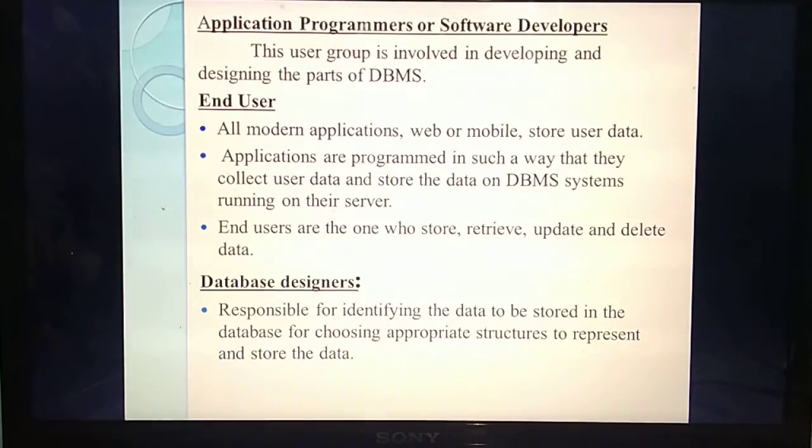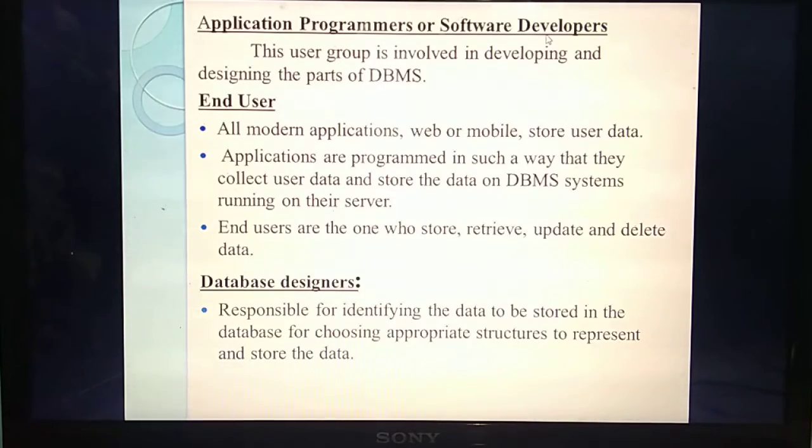The second database user is the application programmer or software developer. So who is the application programmer? In our mobile phones, from the Play Store we are installing a lot of apps or applications, isn't it? By whom are those applications developed?